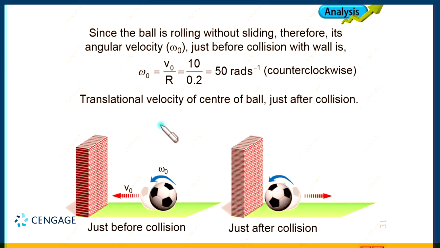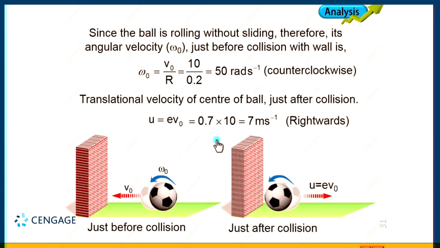Let us take this value as U. So we can write U equal to e multiplied by V naught, and here e equal to 0.7, V naught equal to 10. This velocity just after collision should be rightward. So this is 0.7 multiplied by 10, that is equal to 7 meter per second, in the rightward direction.